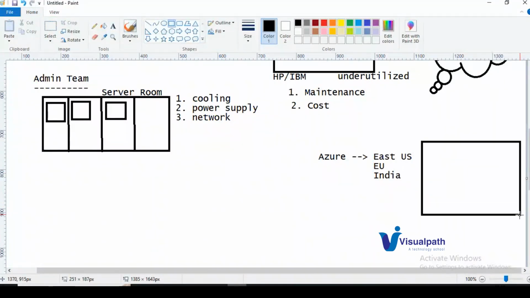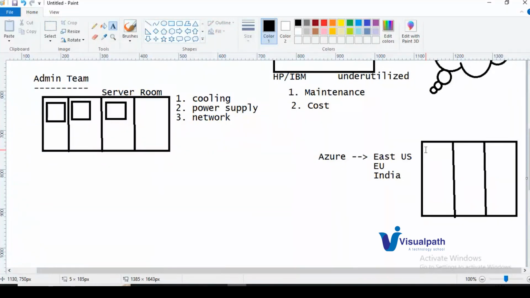Take East US region as an example. In the East US region you will have multiple data centers. Inside one data center you will have different racks, like in a server room, which is a smaller unit. If you put it on a larger scale, that is called a data center in Azure.